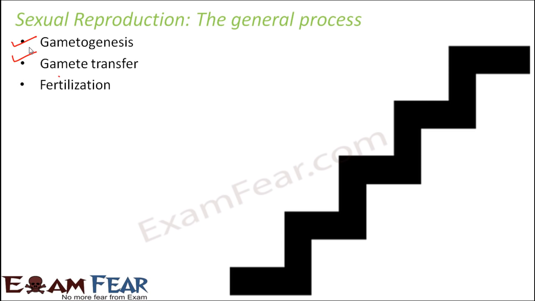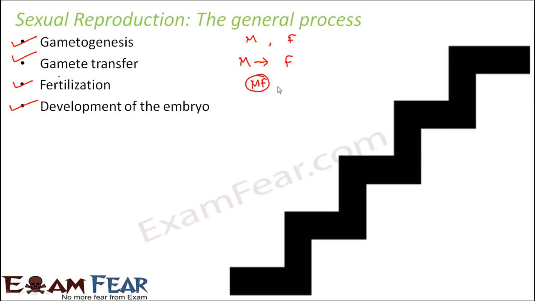That is the main step of sexual reproduction. In this fertilization step, the actual fusion between the male gamete and the female gamete takes place, and this is followed by the formation of a zygote. Once the male and female gametes meet, they fuse together and form a new cell, which is called a zygote.